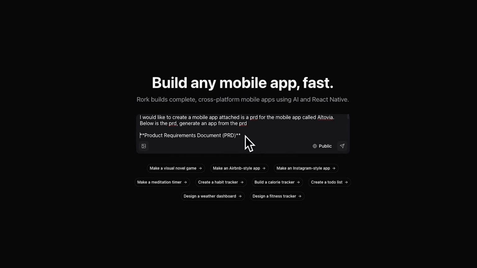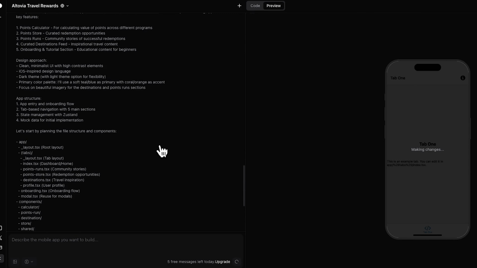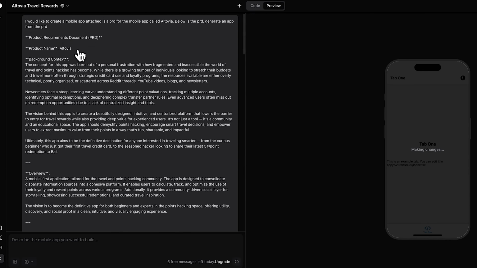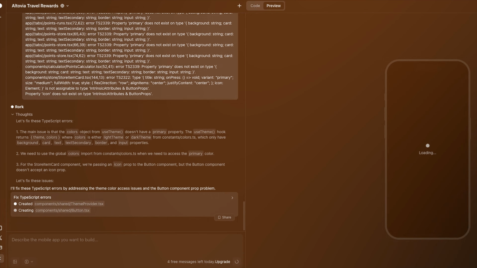Your options are really to use something called Rocket to build a React Native app, which is a framework that is best suited for cross-platform, so Android and iOS. However, I tried it, wasn't the biggest fan of that, so I tried Bolt, I tried Lovable. Across the board, the different tools that I've used were not solving my problem. So here's an in-depth breakdown of the different tools that I tried.